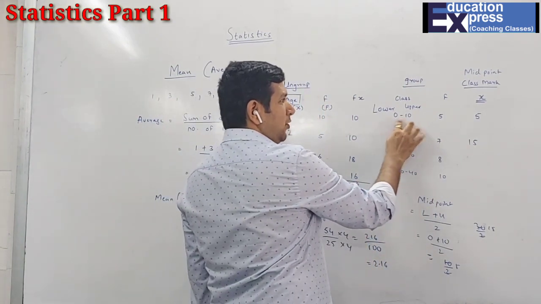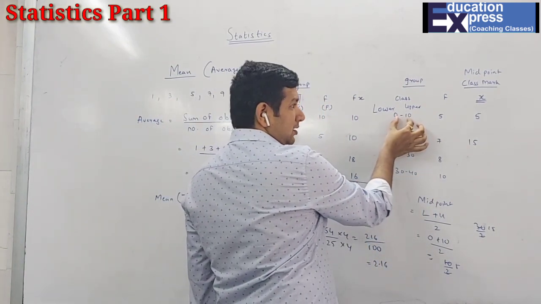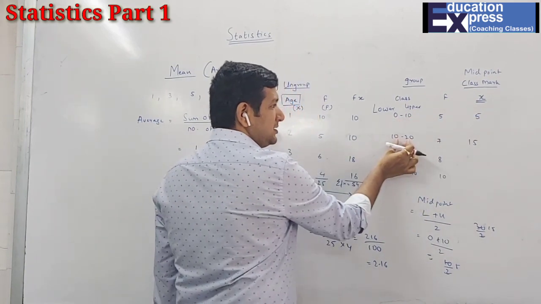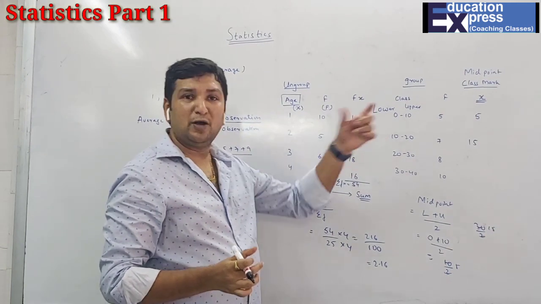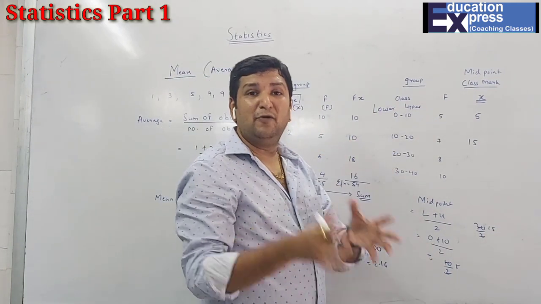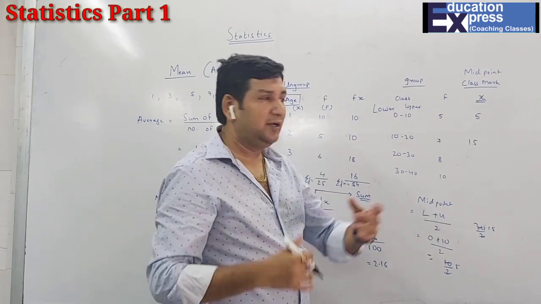Here how much was the gap? 10. Here how much was the gap? 10. That means whatever your class interval is, that gap is the class interval. 10 minus 0 is your 10. The same will be the value for the x also. That means the same difference we can take for the value of x.